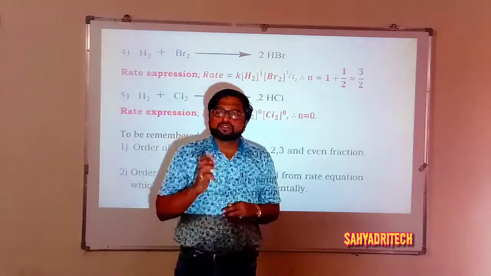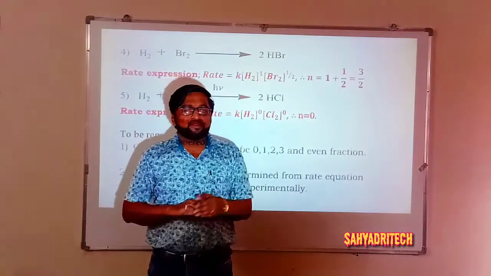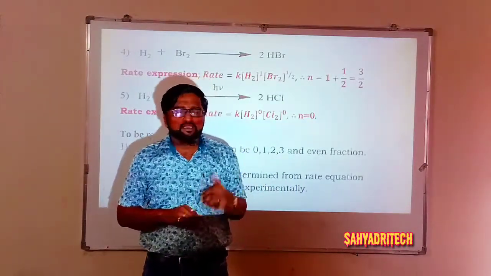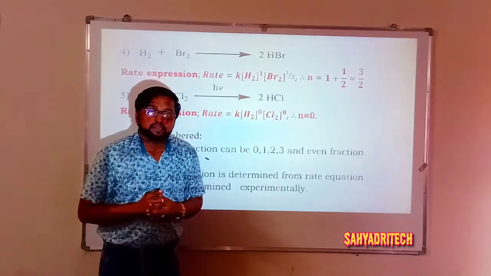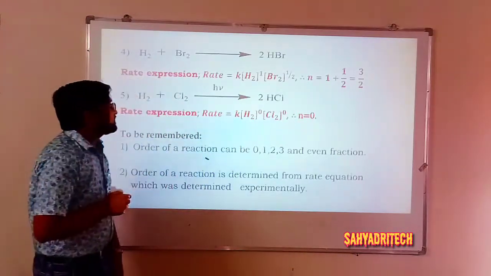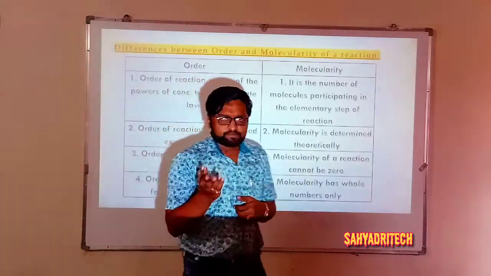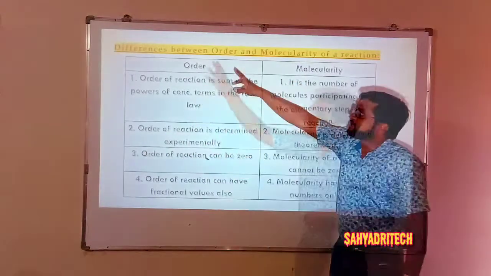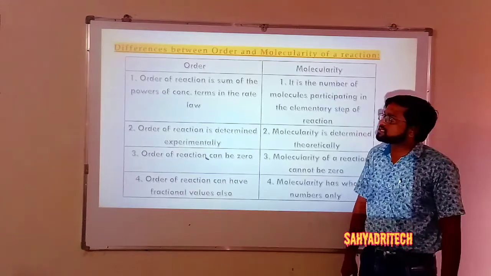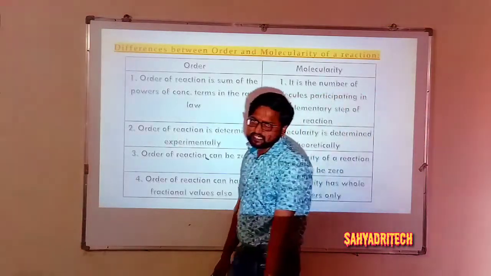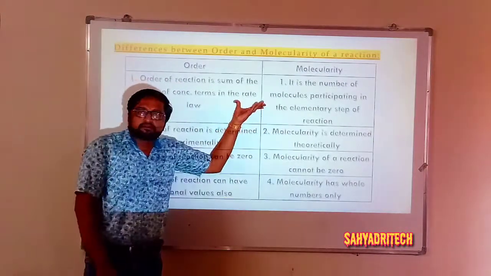Okay. Well, so based on the order, just like based on molecularity, we have classified the reactions. Similarly, here also, based on order, it is possible to classify the reactions into different types. Before going for those types of reactions based on order, we consider the differences between order and molecularity of a reaction. Well, what is the first difference? Remember, the definition itself is the first difference. If you write the definition of order and molecularity, it becomes the difference.